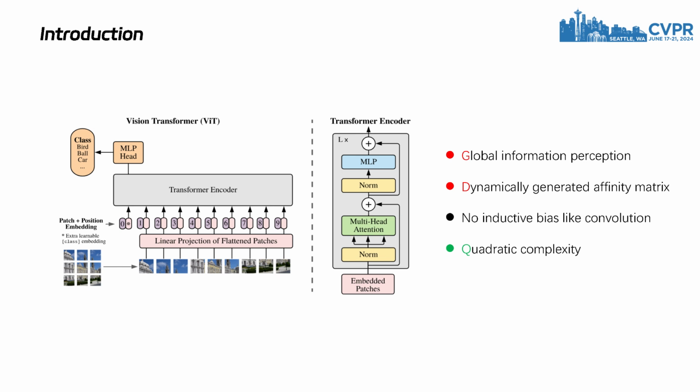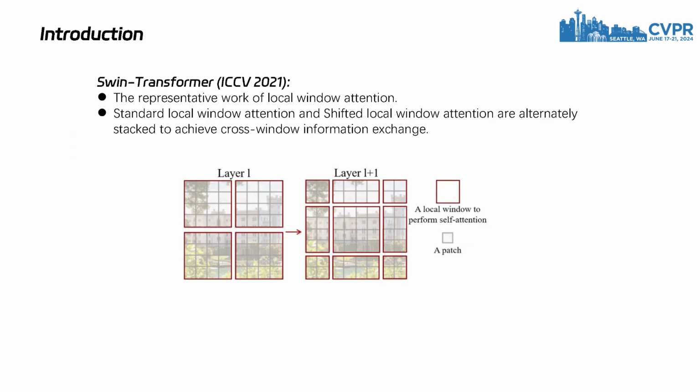Additionally, self-attention has a significant drawback: its quadratic computational complexity compared to the linear complexity of convolution, which severely limits the application of vision transformer models on high-resolution images. In order to mitigate the computational and memory burdens imposed by the quadratic complexity inherent in the self-attention mechanism, a plethora of sparse attention mechanisms have been proposed in previous studies. One such representative method is local attention, which restricts attention within a window on the feature map.